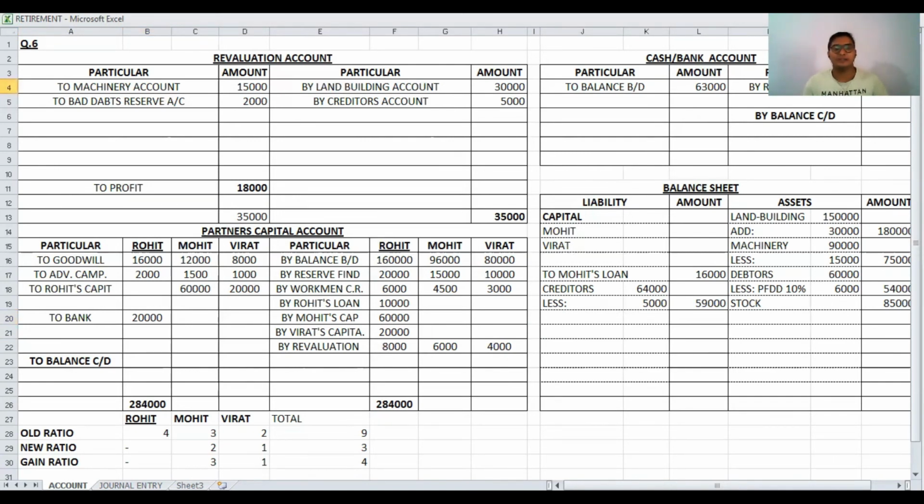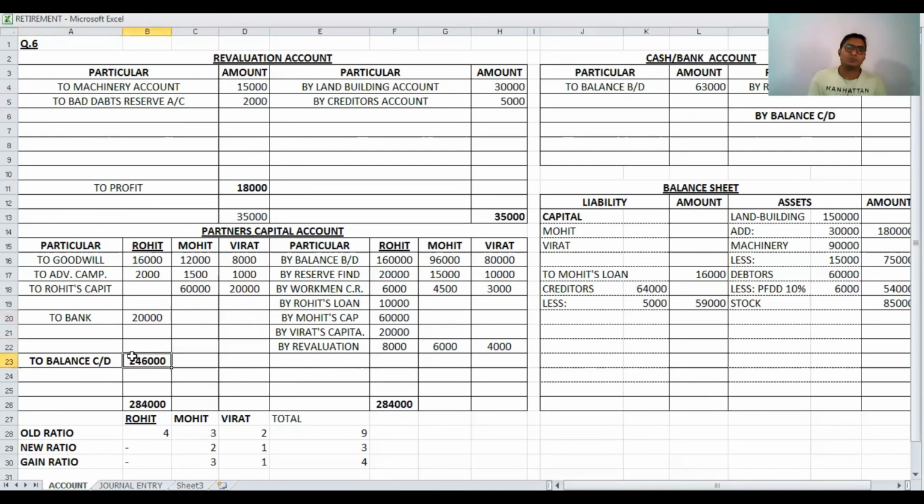Now we are closing Rohit's capital account, and the difference comes to 284 minus 16 minus 2, which is 2,46,000. But as per adjustment number 7, 20,000 is to be paid to Rohit. The 20,000 we have paid, and the balance will be kept as loan.